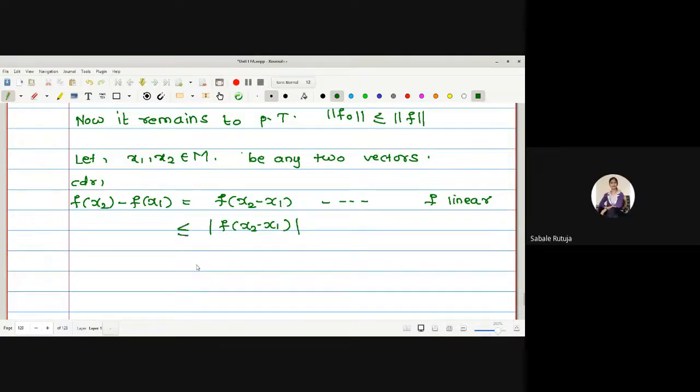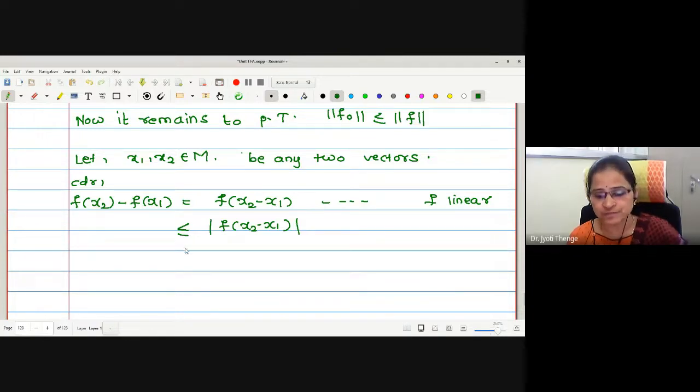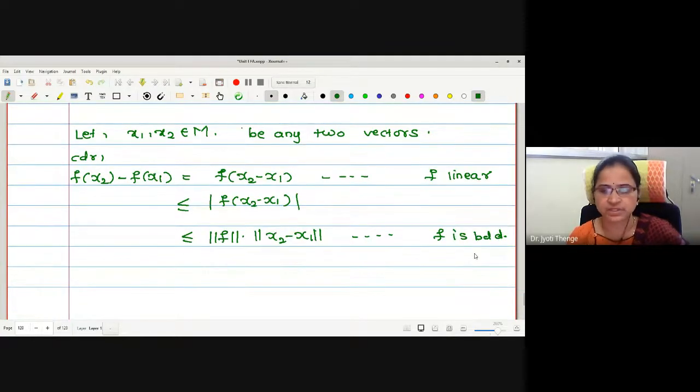Less than or equal, yes, but we know f is bounded. Therefore, can I write this as norm of f into norm of x2 minus x1? Reason: f is bounded.